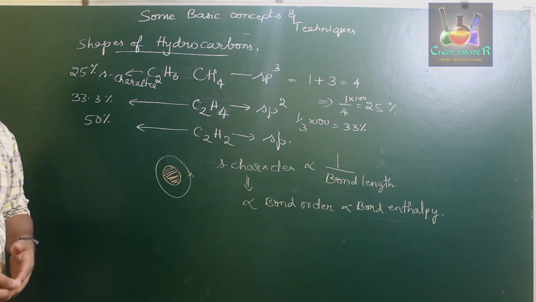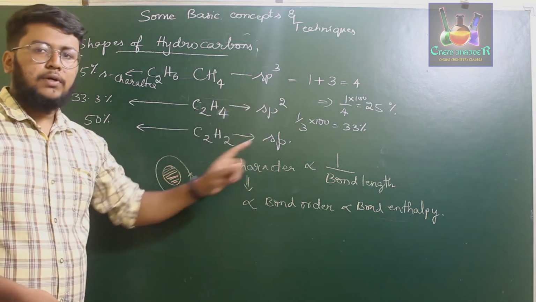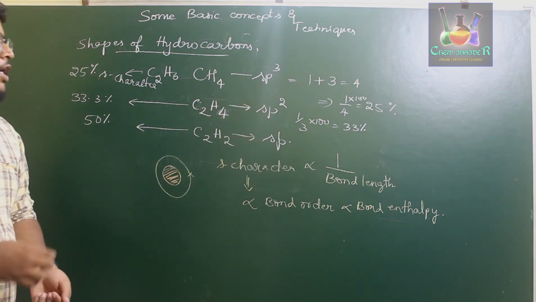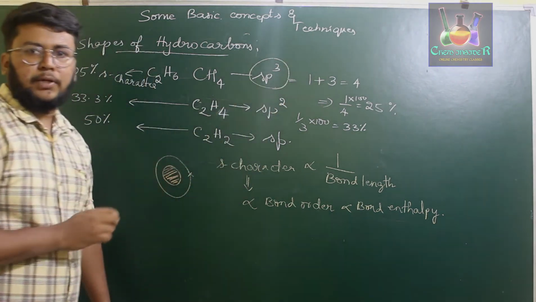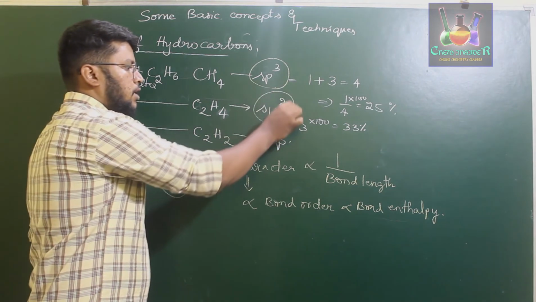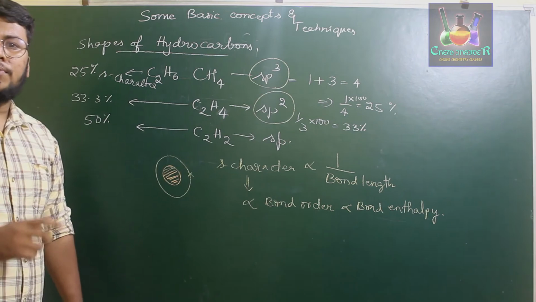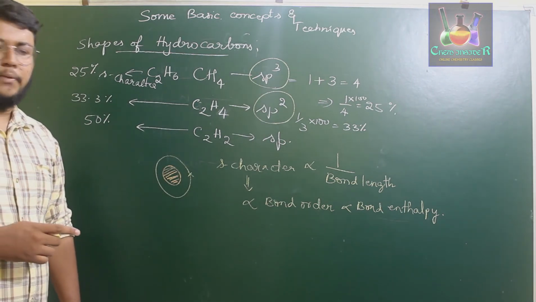So clearly hydrocarbons will be of three types of hybridization: sp3, sp2, sp. Now for the shape, if a molecule undergoes sp3 hybridization, the shape of that molecule is tetrahedral. If it undergoes sp2 hybridization, it forms trigonal planar, so the molecule will be planar in geometry.